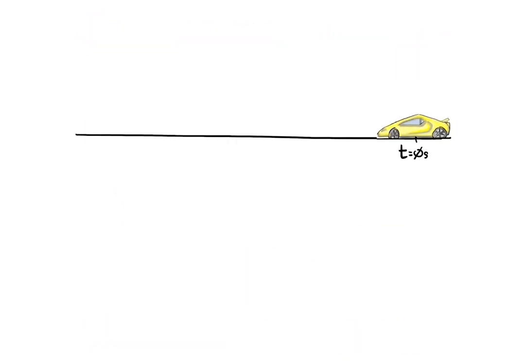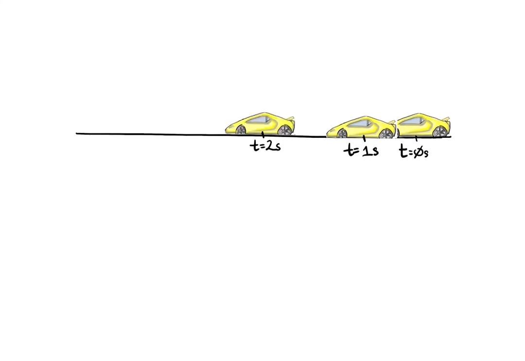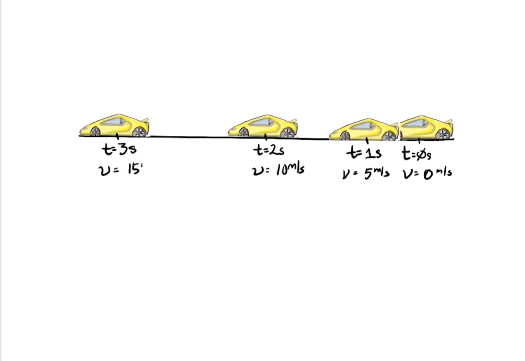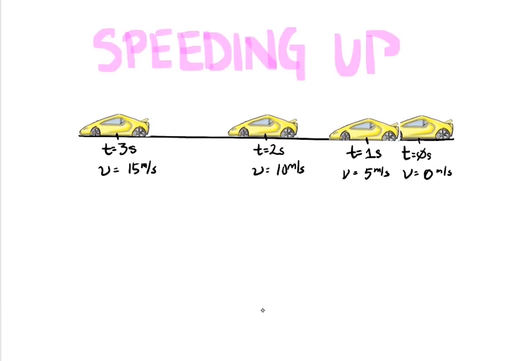Let's try this again with the same car moving to the left, speeding up from rest. If it's gaining speed, the magnitude of the number gets larger: 0, 5, 10, and 15 meters per second. And just like before, if the object is moving to the left, we can say all of these values are negative in direction.